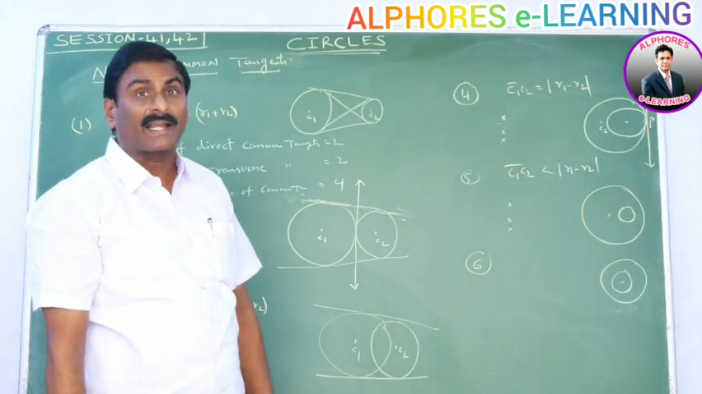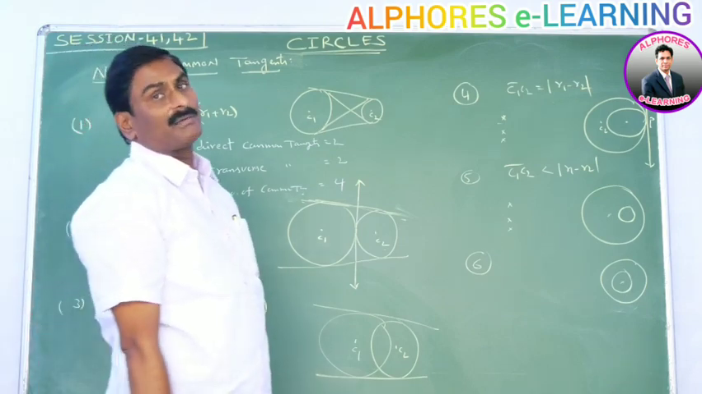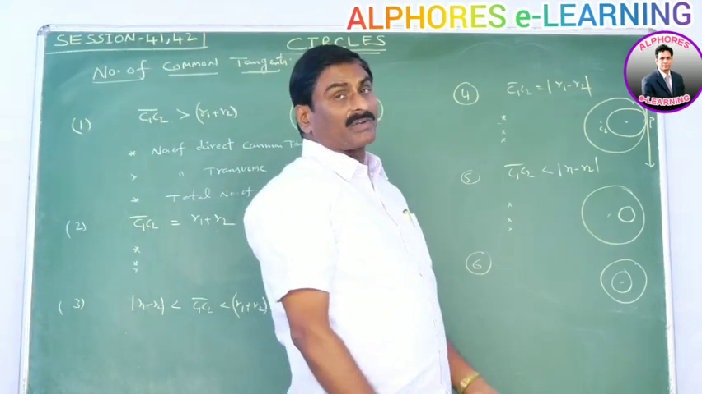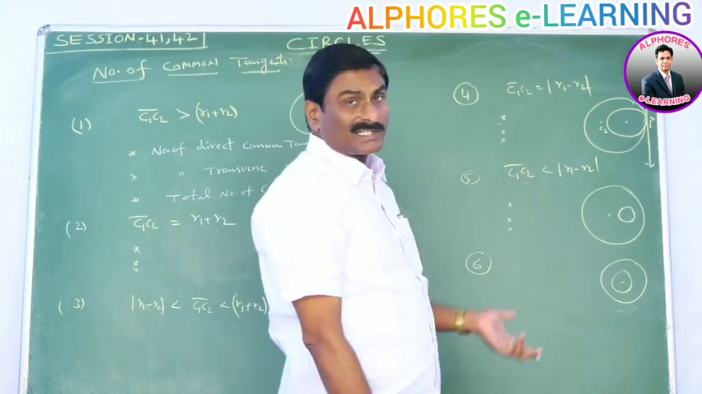So it is said to be a direct common tangent. One direct common tangent, number of transverse common tangents is equal to 0, total possible tangents is equal to 1.